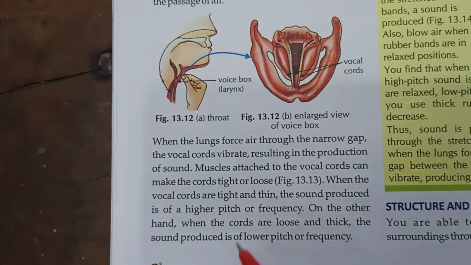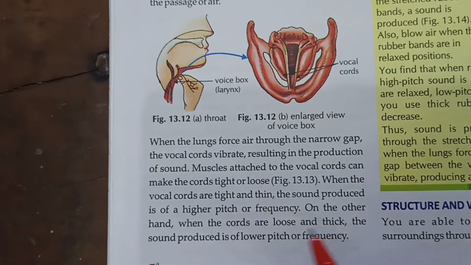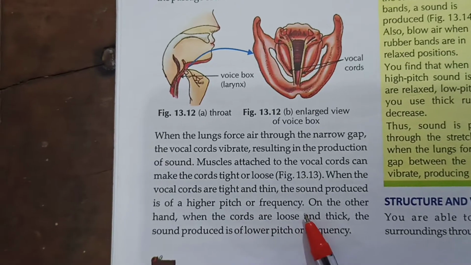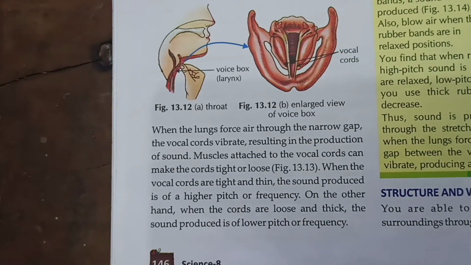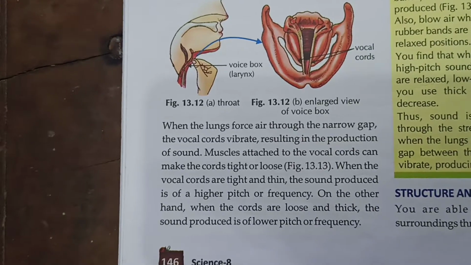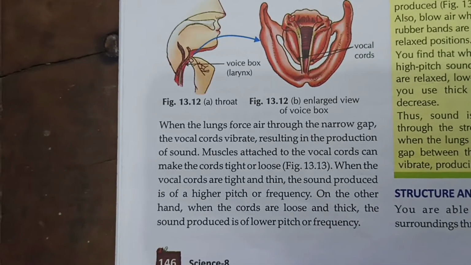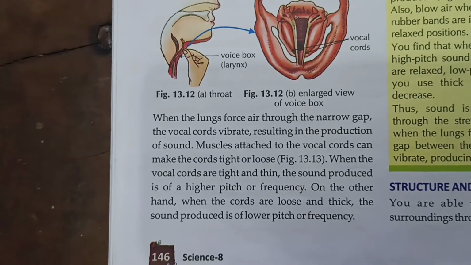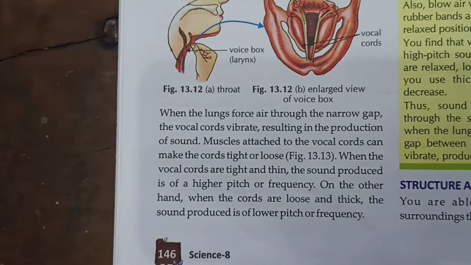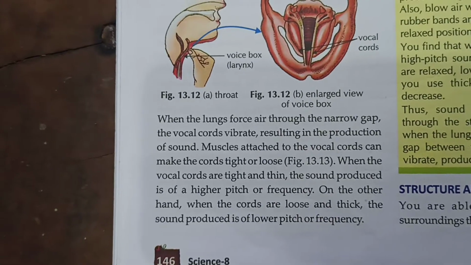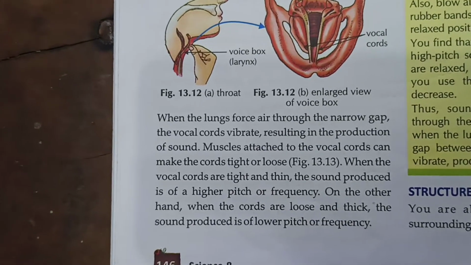When the vocal cords are tight and thin, the sound produced is of a higher pitch or higher frequency. On the other hand, when the cords are loose or thick, the sound produced is of a lower pitch or lower frequency.